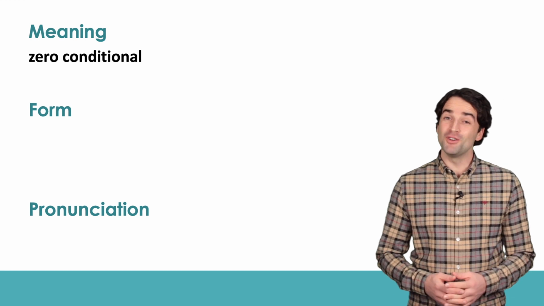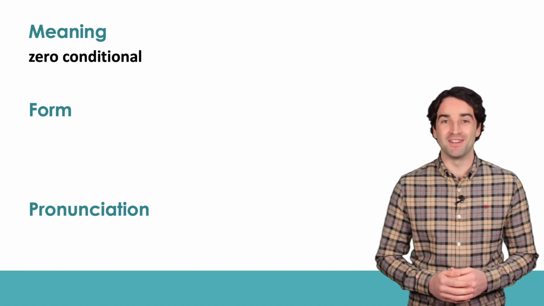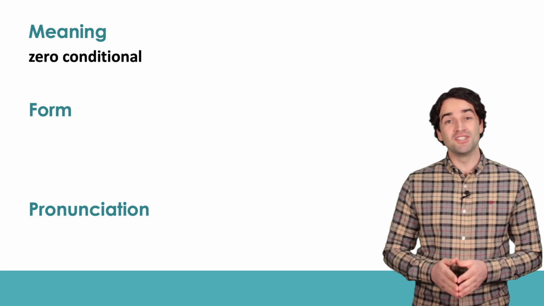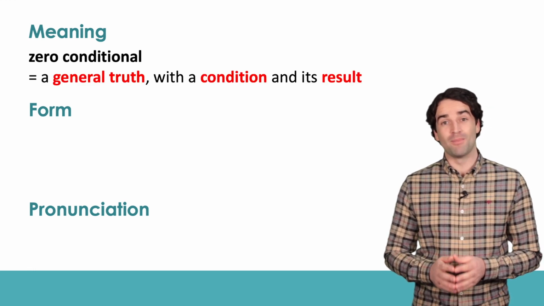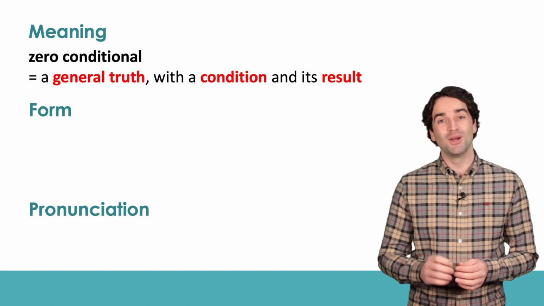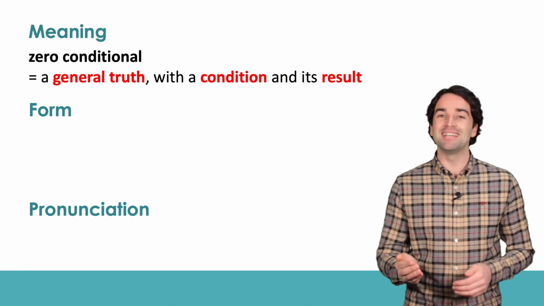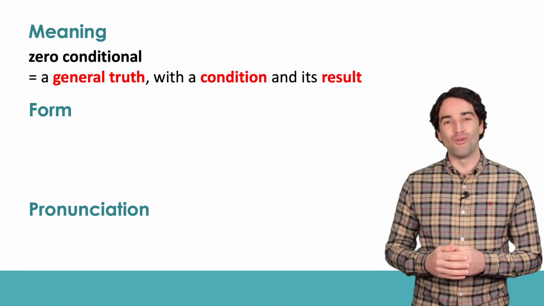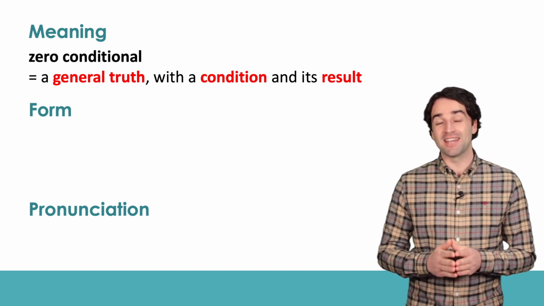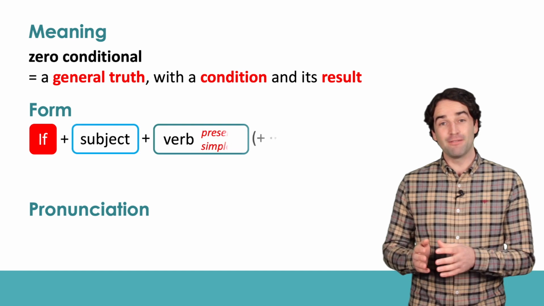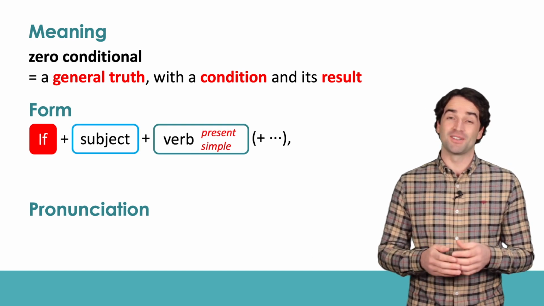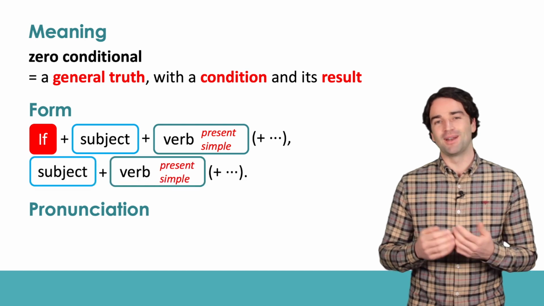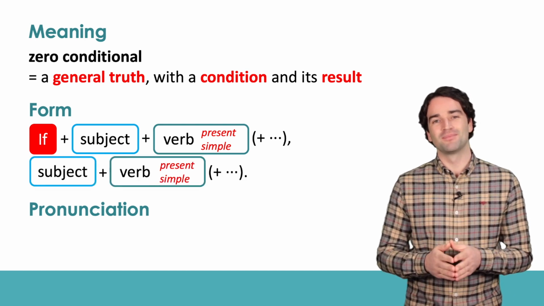Now let's review everything we studied in this video. Let's start with the meaning. We use the zero conditional to talk about a general truth with a condition and its result. Let's move on to the form. We make this sentence like this: if plus subject plus present simple verb, comma, subject plus present simple verb.